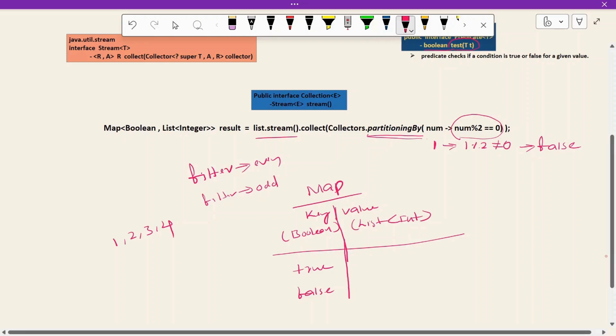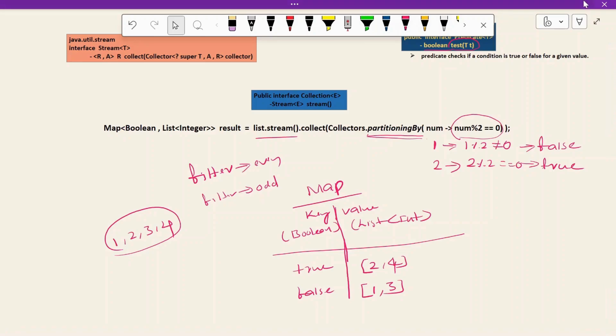Now it is false, so value 1 is added to the false group. The next input is 2. 2 modulo 2 is equal to 0, so the return value is true, and the value is added to the true group. In this way, the given input will be separated into two groups: 2, 4 even numbers, and 1, 3 odd numbers. This is how partitioningBy works.